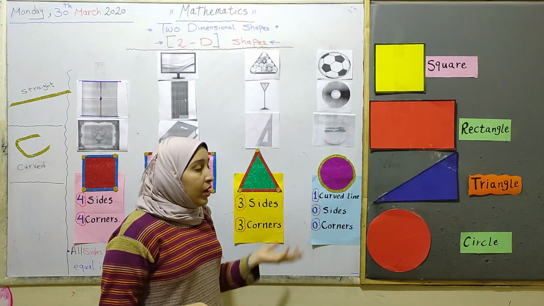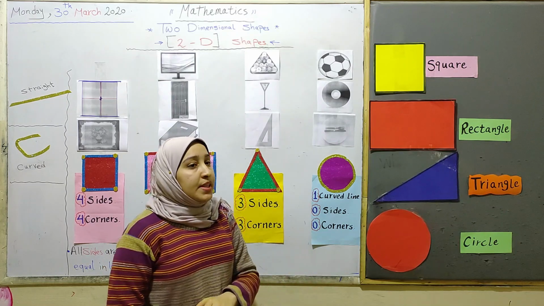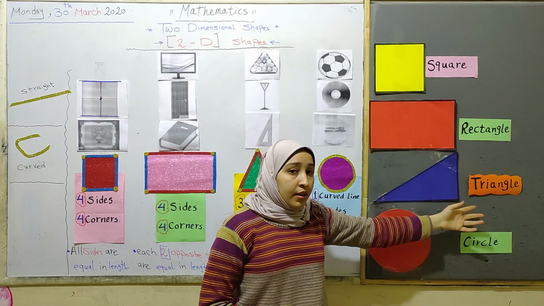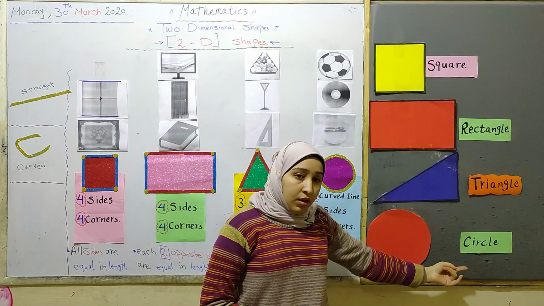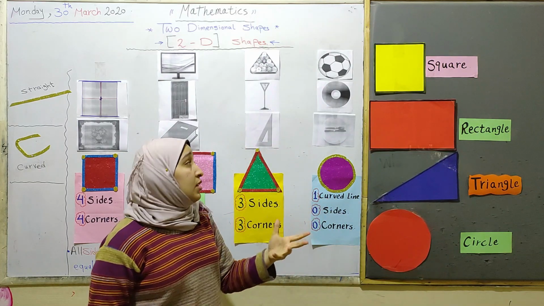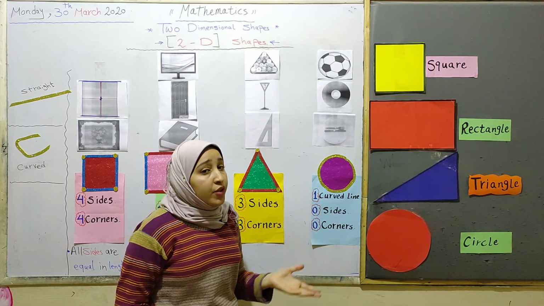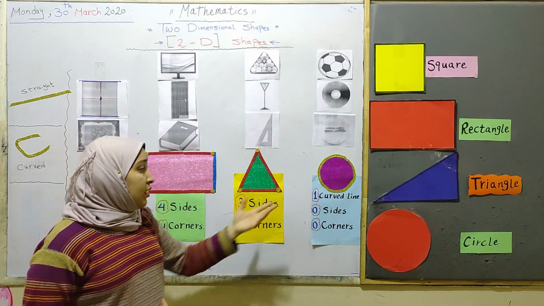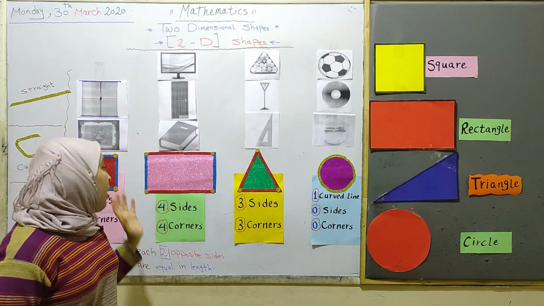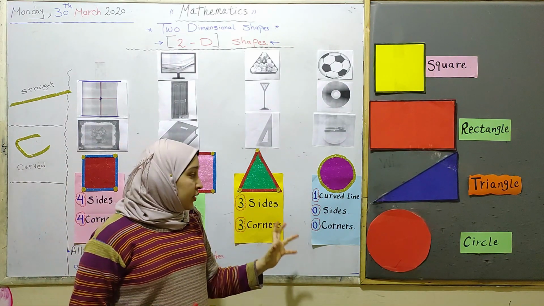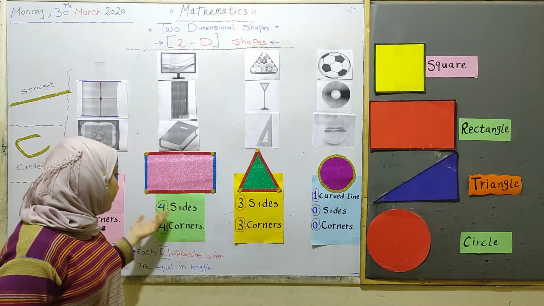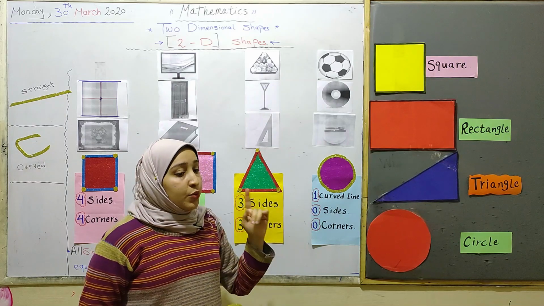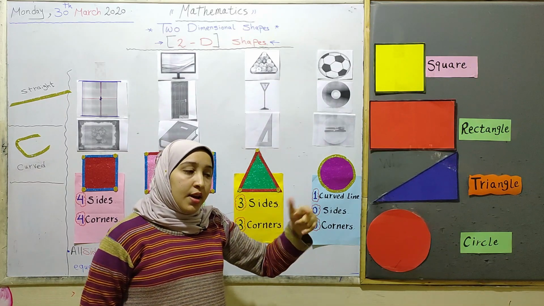So our lesson today is talking about shapes, and we studied square, rectangle, triangle, and the last one, circle. We can see shapes around us everywhere in our life, and we deduce that each shape has properties, like this. And this is all we have in this part, and we will continue with an exercise next.